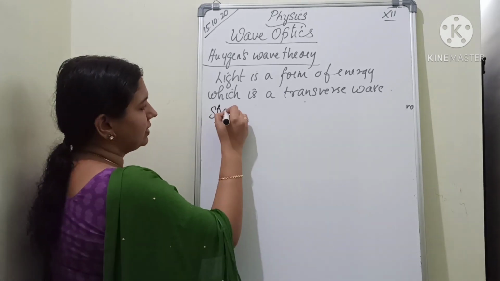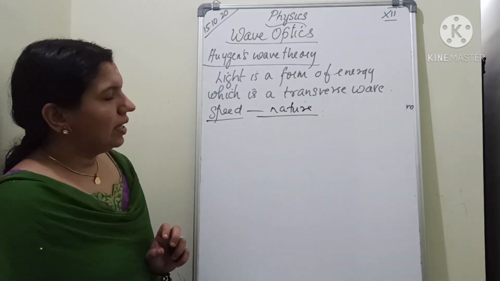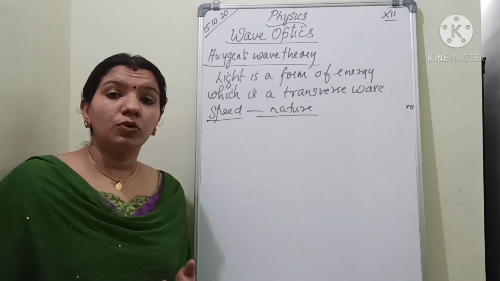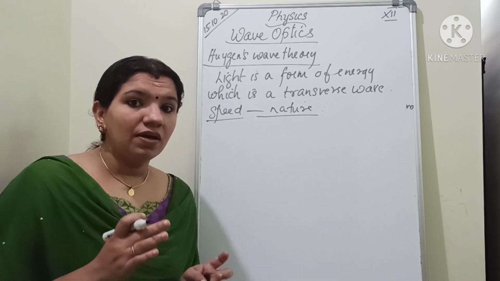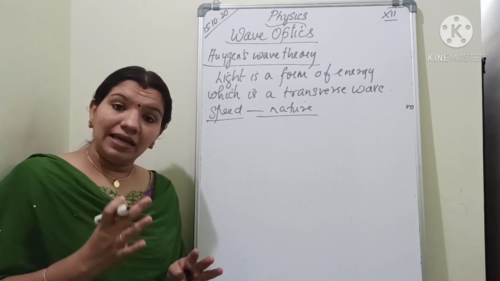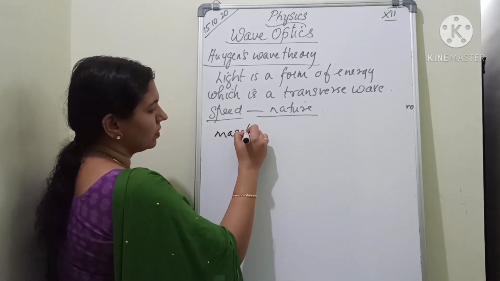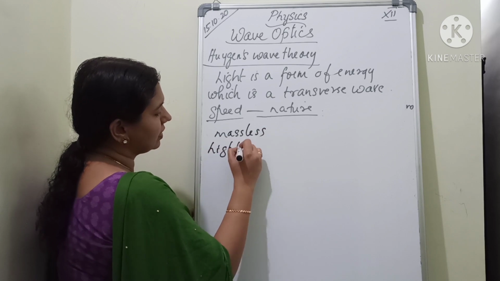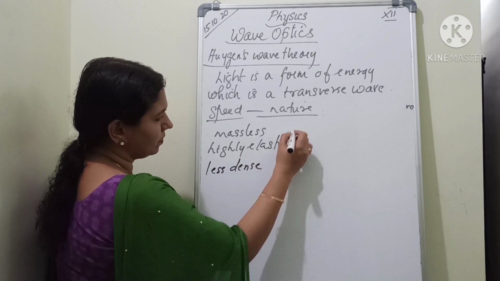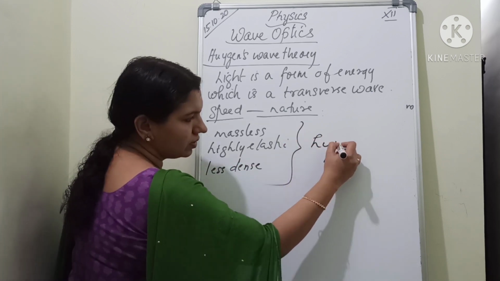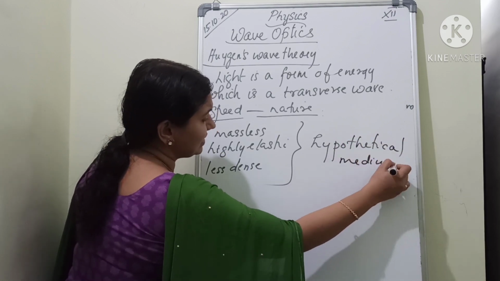He suggested the existence of a hypothetical medium known as ether, a massless, highly elastic and less dense medium. Actually it is not there, but it is a hypothetical medium which spreads everywhere.